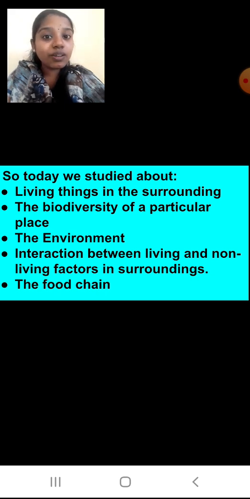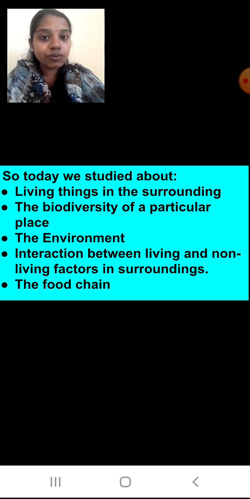Then we saw about the environment. Whatever the conditions are in our surroundings that affect our life, we call the environment. All the components of the environment we also saw: soil, sunlight, water, plants, animals. Then we saw the interaction between living and non-living things in the surroundings. Both the living and non-living things are important in the surroundings because we depend on the non-living things also. Then we saw the food chain, a small food chain.